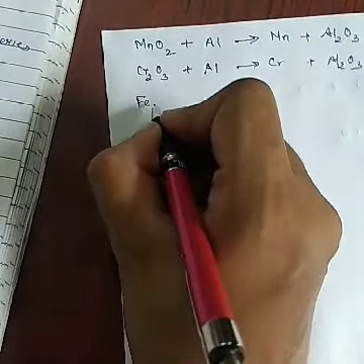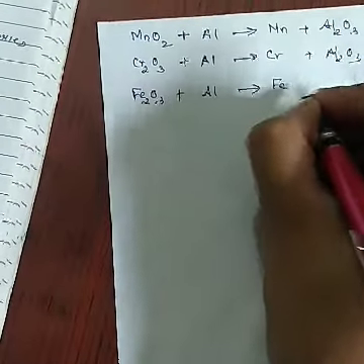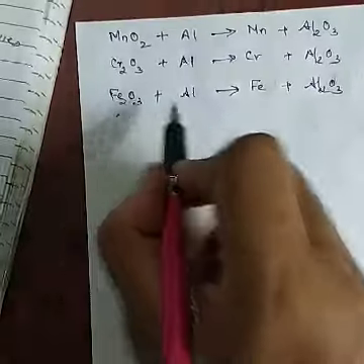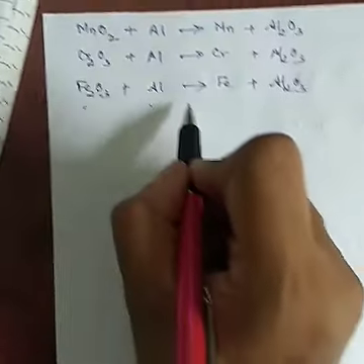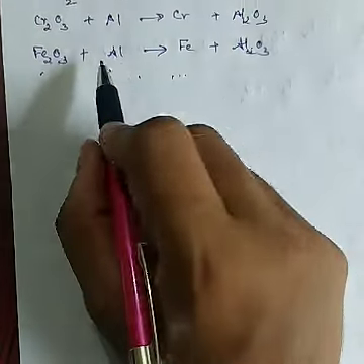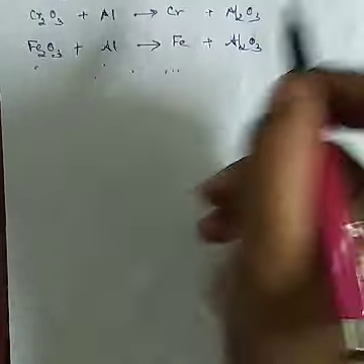Similarly, you can treat iron oxide with aluminium to form iron metal plus Al2O3. This reaction is used for welding the broken parts of iron machinery or railway tracks.